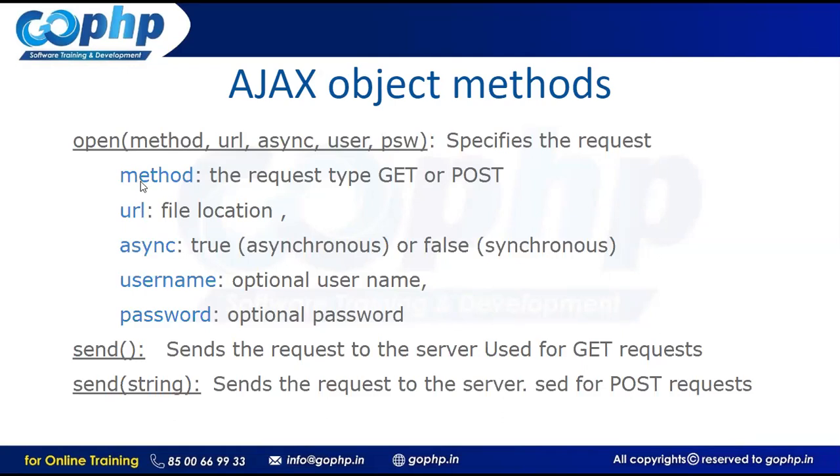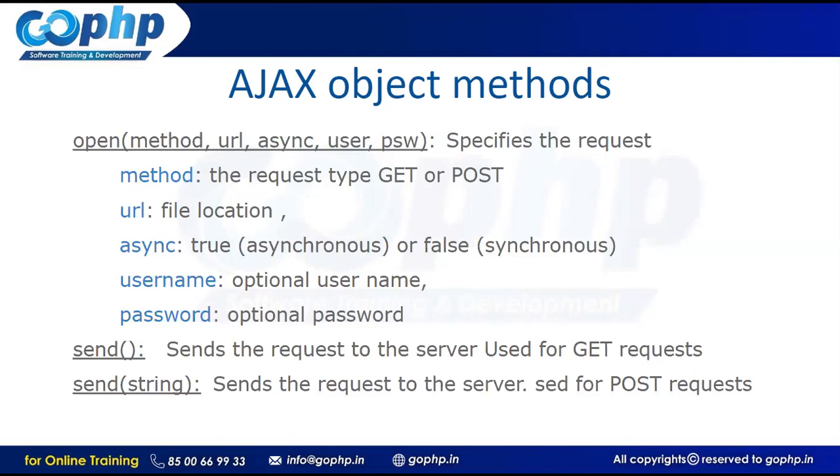What is the method? What type of request? You want to get data from the server, or you want to post data to the server? Sometimes you post the data, and sometimes we get the data, nothing but we receive the data. You have a form, and in that form you are submitting data. On submit, I need to post the data to the server. Okay, data was posted to the server. From the server, you want to get the response back, right? So what type of request is that? You want to get data from the server, or post data to the server, whatever it may be.